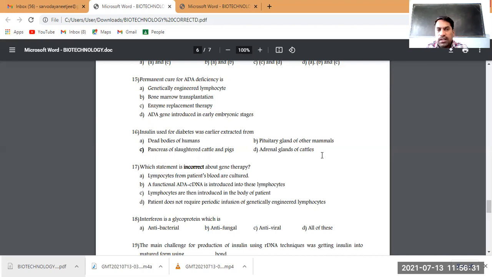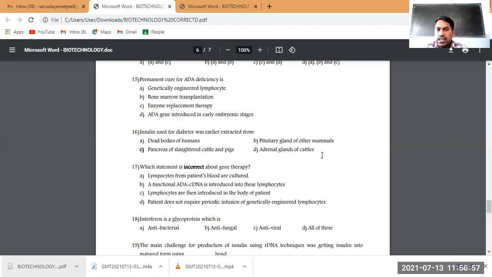Okay. In that therapy, they perform certain steps. Regarding that only, the options are there. And again, one more question regarding these steps we will discuss. So the option is genetically engineered lymphocytes. Permanent cure of ADA deficiency, because this disease will be cured permanently, and even there are some temporary methods like enzyme replacement therapy.